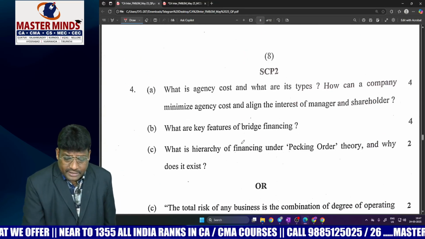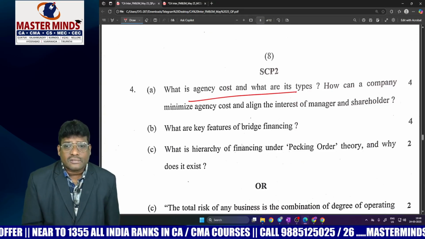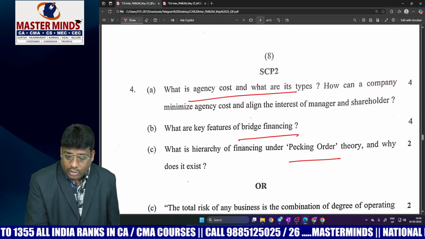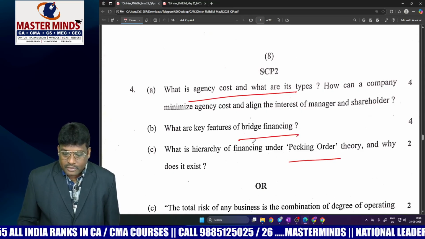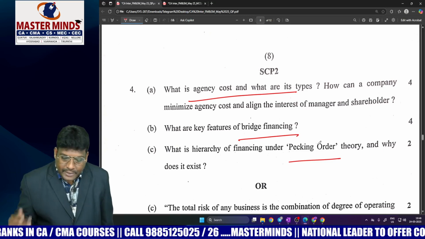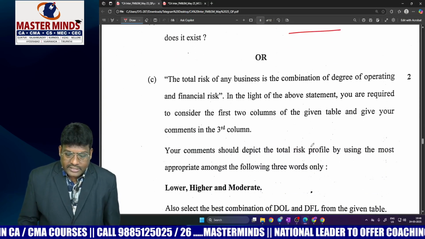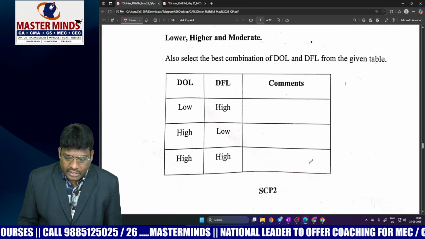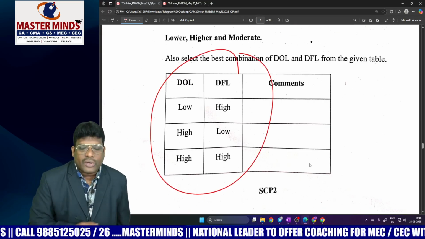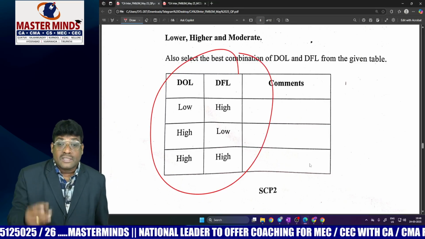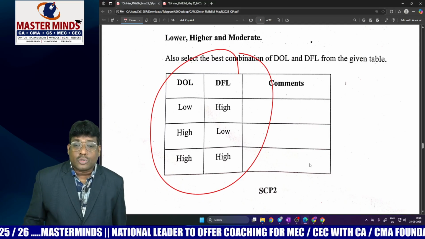What about the theory part? In the theory part, agency cost is covered, bridge financing is covered, and pecking order theory, which is from capital structure, right? Thereafter, leverage is directly given. So this question is directly covered in our material. Combined leverage analysis, there is a question, so this question is directly provided.